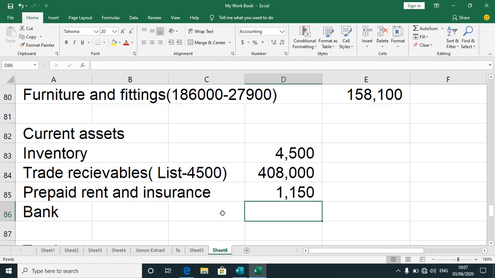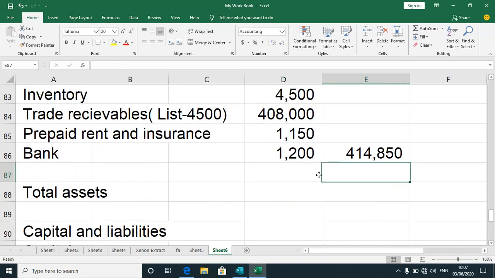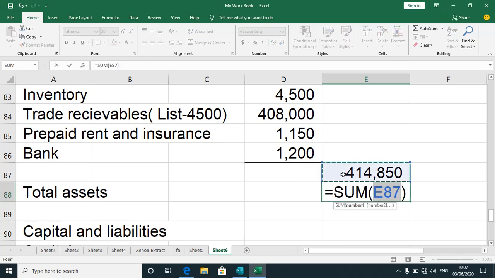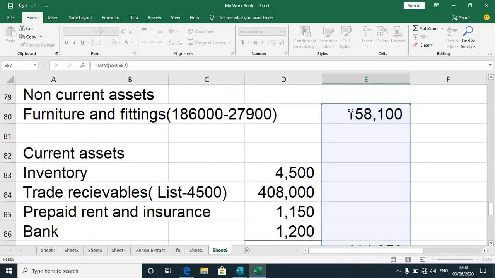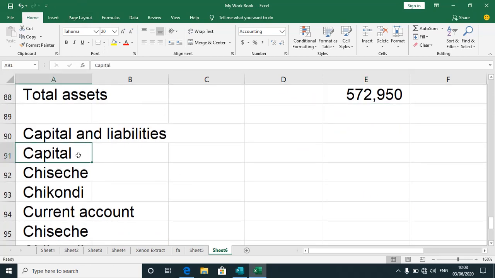And then we have got money at the bank, right? Bank balance is showing only 12. So when I sum up, what am I getting? So let me just sum up these. I'm getting that figure. All right, maybe I can drop it for the sake of order. Okay, so can we please do the summation of assets? I've got my total assets standing at 572,950. Now I'm ready to go to the capital and liabilities. I'm almost done.